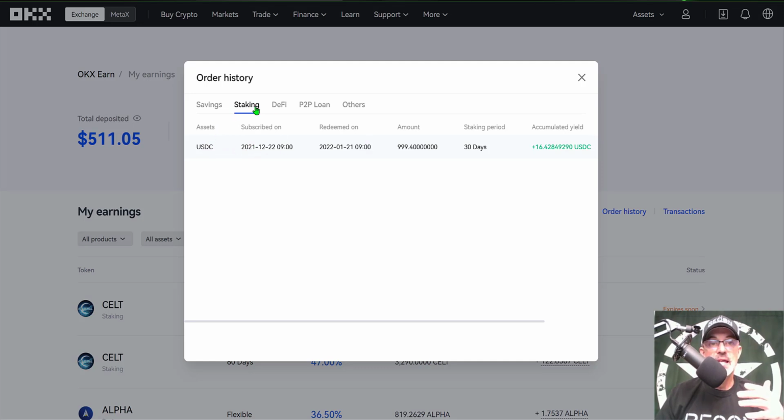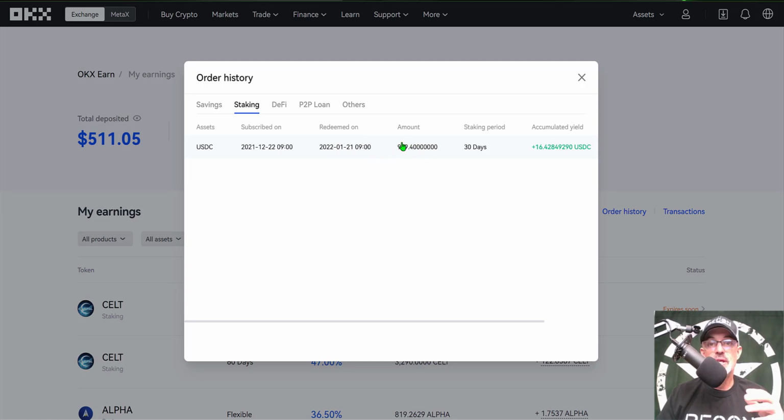As you can see, I staked or subscribed these funds on December 22nd at 9 a.m. They were redeemed on January 21st at 9 a.m., which was yesterday at 9 a.m. And the redeeming process did take that 24-hour period. Pretty much at 9 o'clock this morning, I noticed that it had finally redeemed these funds back to me.